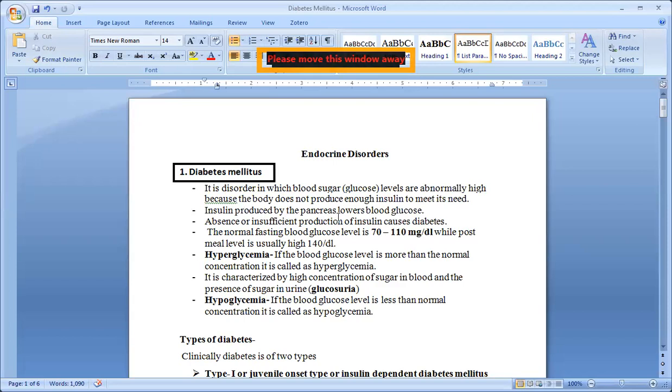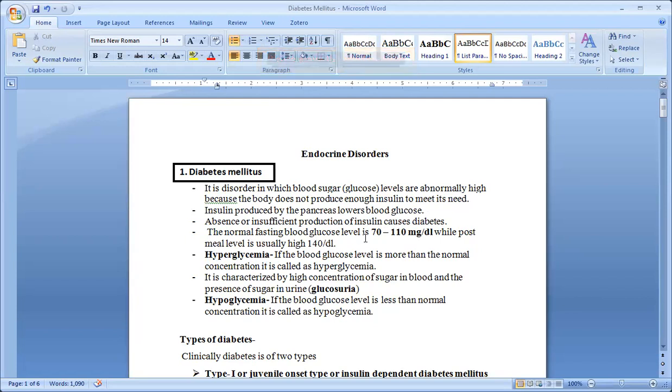Insulin produced by the pancreas lowers the blood glucose. Who secretes insulin? The pancreas, beta cells of Langerhans. Absence or insufficient production of insulin causes diabetes. If this insulin is absent or secreted insufficiently, in very low amounts, then it causes diabetes.